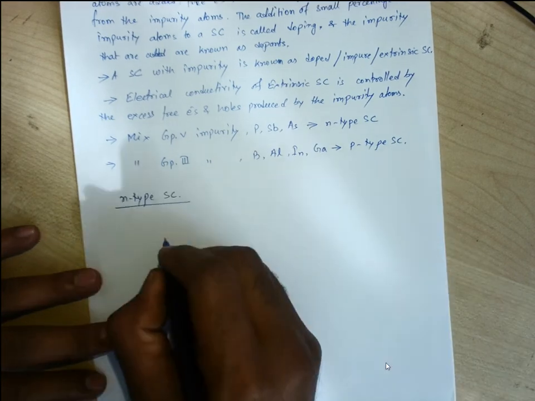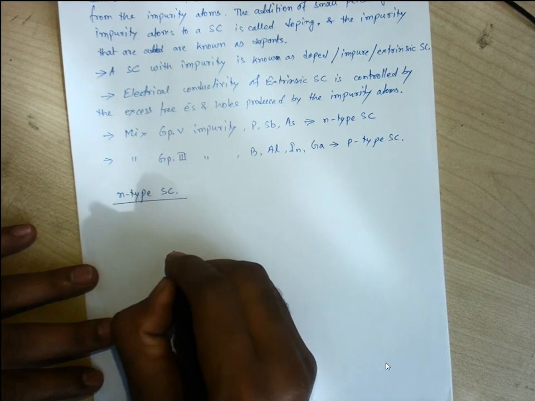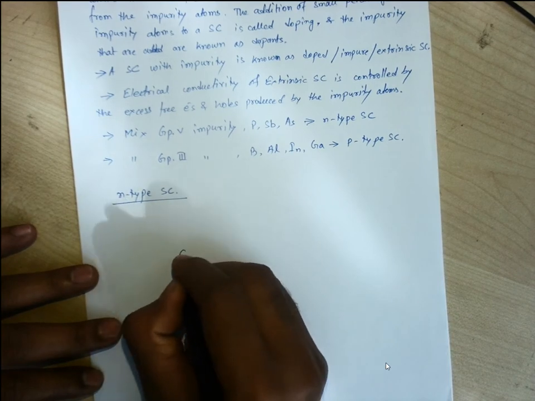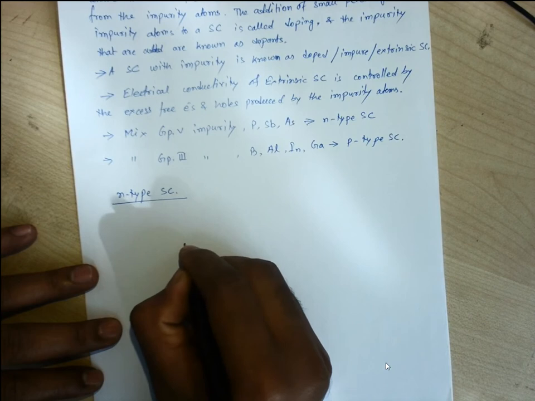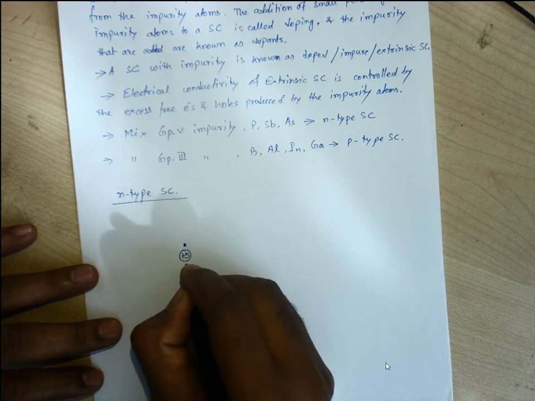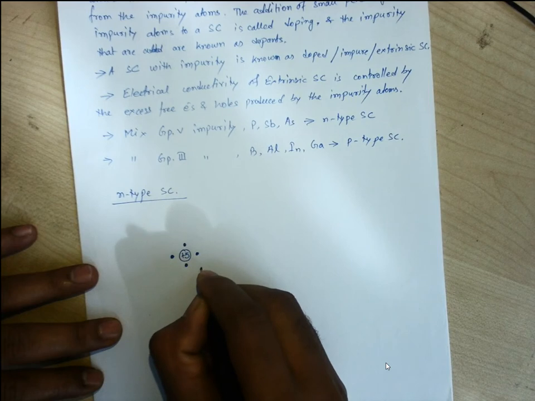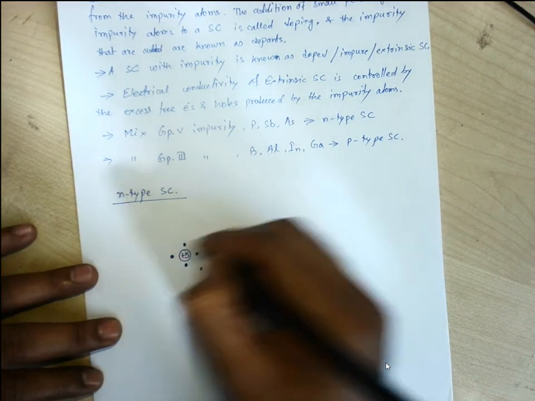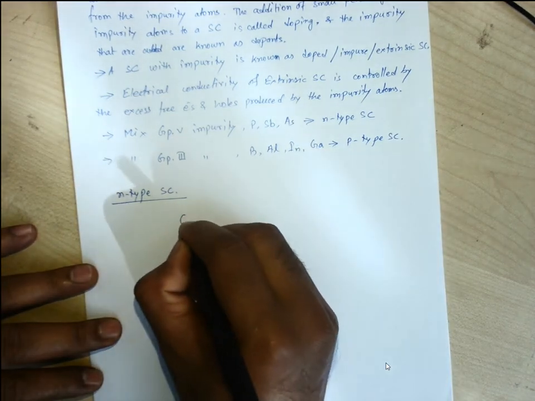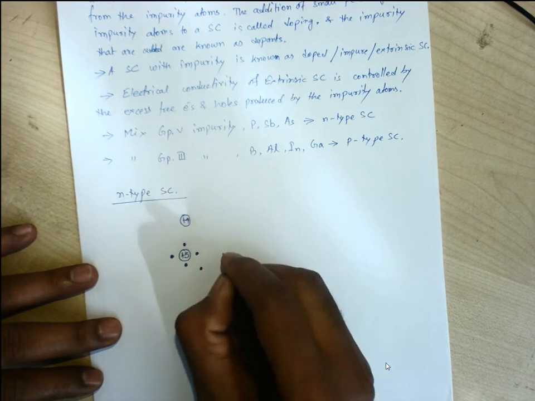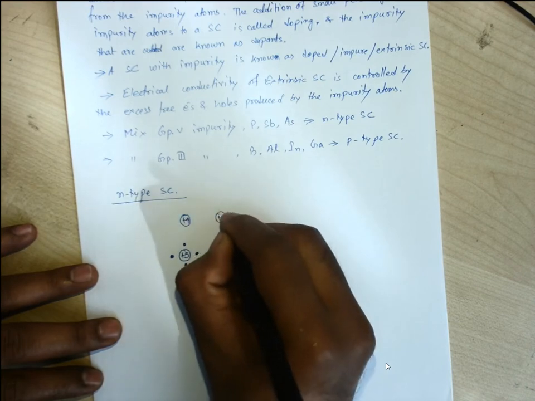So let us consider antimony in the middle, having 5 valence electrons, and all around we have germanium.